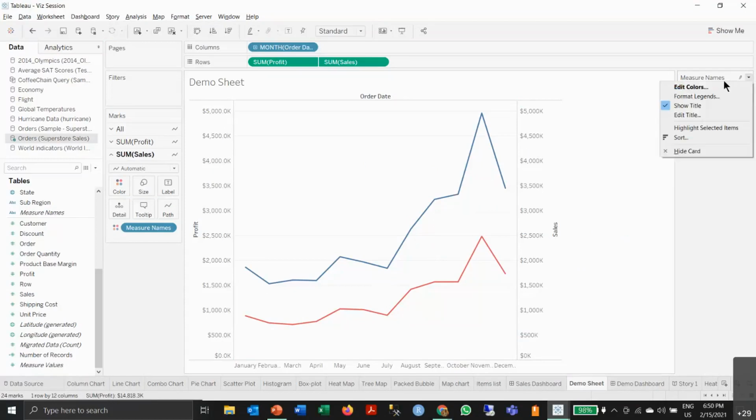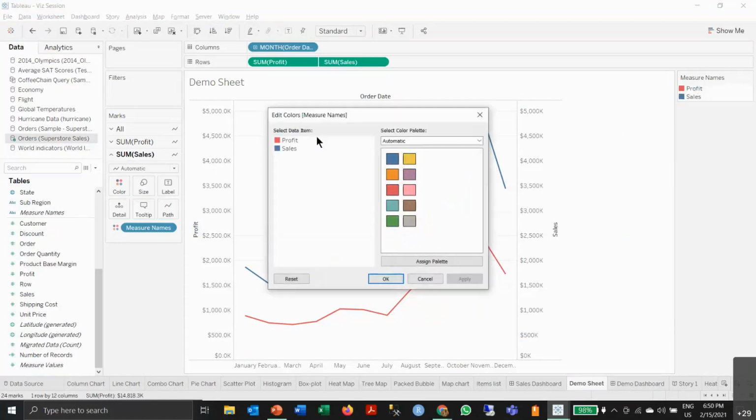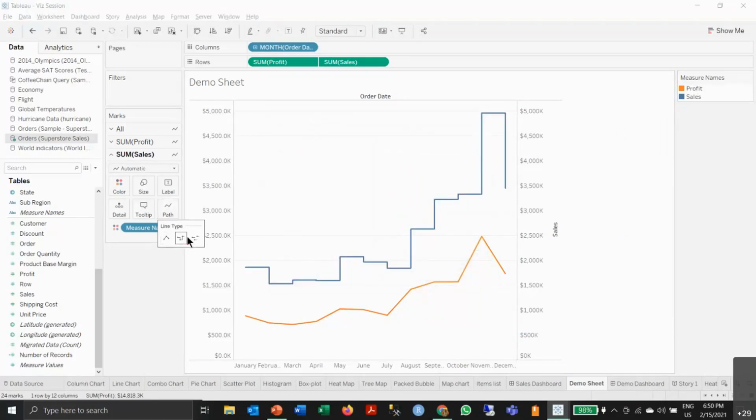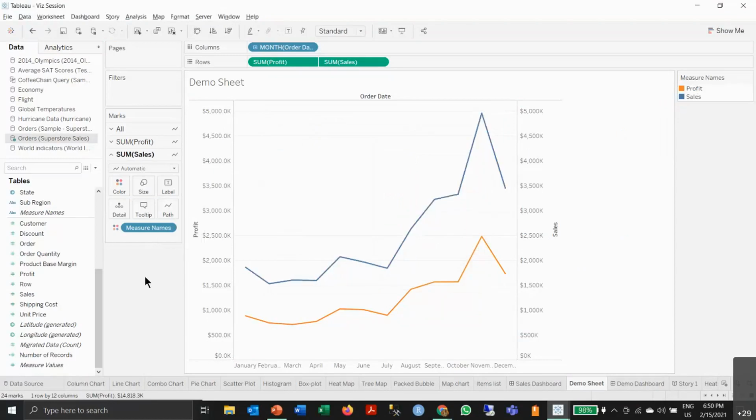Again, you can go here and edit colors. Let's say click on profit. Let's say I want profit in orange. Apply, OK, and there you go. You can change the path if you want, but it doesn't look that good. So again, one thing about marks card here, automatically as we create a dual axis, there is something called all marks card. So any changes you do here will be reflected in the end.